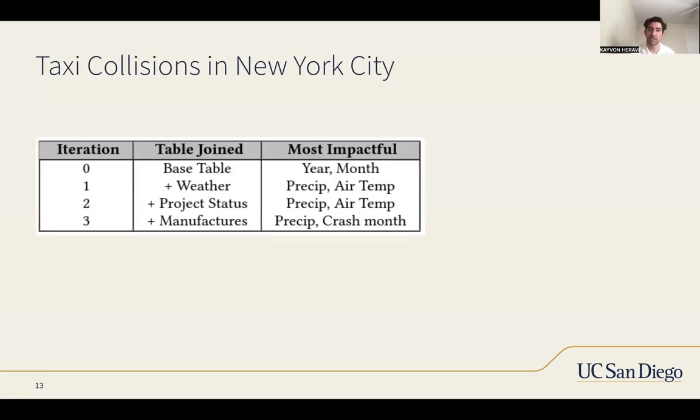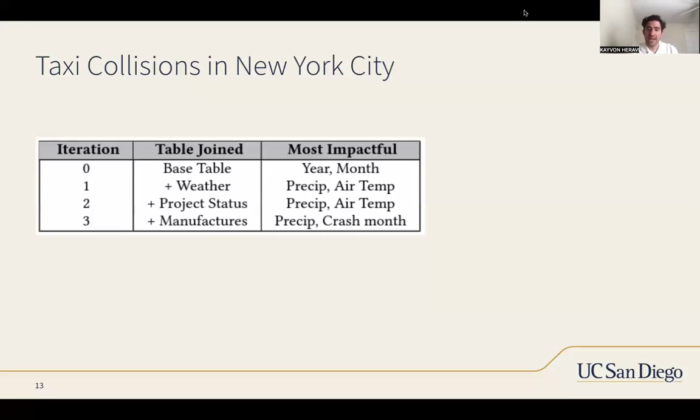effect estimation. So here we have our base table, and with our featurized base table, we find that the year is the most impactful on collisions, and then the month is the most impactful on collisions. Then we add our weather table, like we were showing earlier, that has precipitation and air temperature. Precipitation and air temperature are the most impactful on our outcome. So we see that this has the most effect on our car crashes.